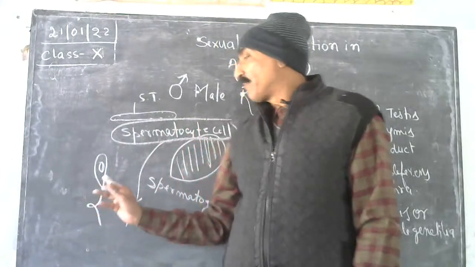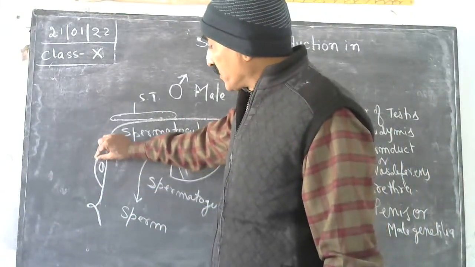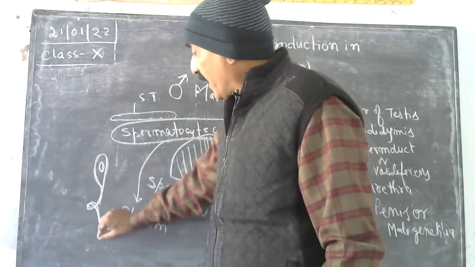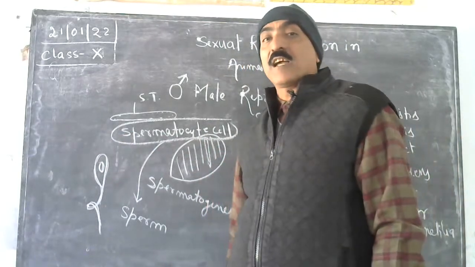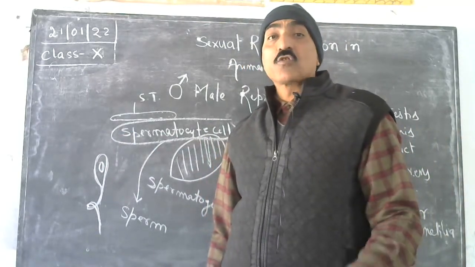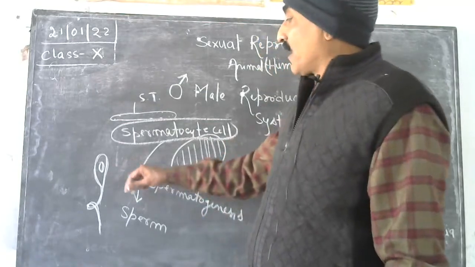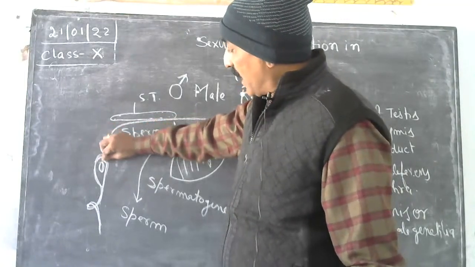So a sperm will produce, though after the formation the sperm does not remain in this motile stage, they get nurtured by a special cell present there, that is called Sertoli cells. उसी Sertoli cells से nurturing होने के बाद it becomes functional, it becomes mature and called male gamete.